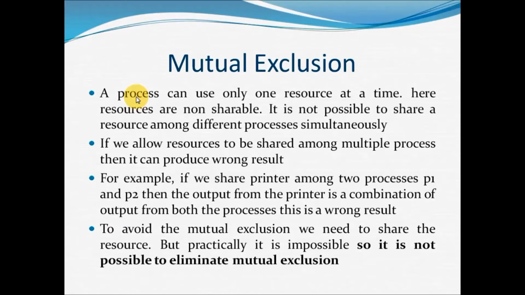So to avoid mutual exclusion, what do we have to do? Mutual exclusion says a process can use only one resource at a time. To avoid it, I should allow the processes to share the resources. But if I do that, what is the problem? The wrong result will be produced. So to avoid mutual exclusion, we need to share the resources.